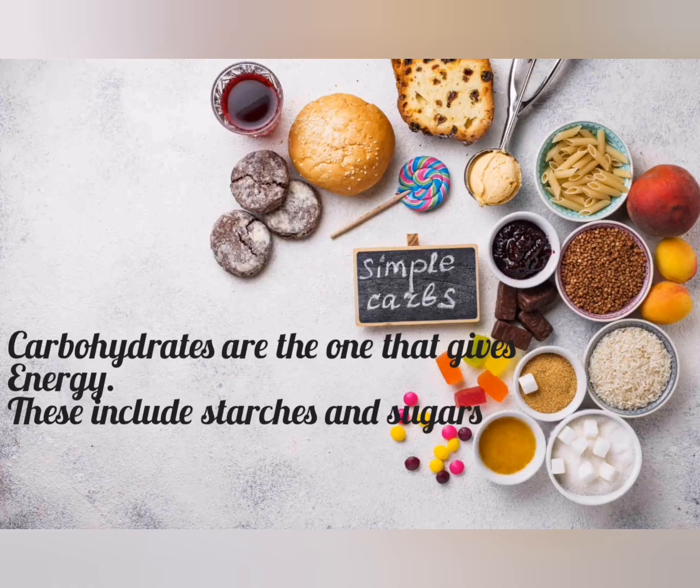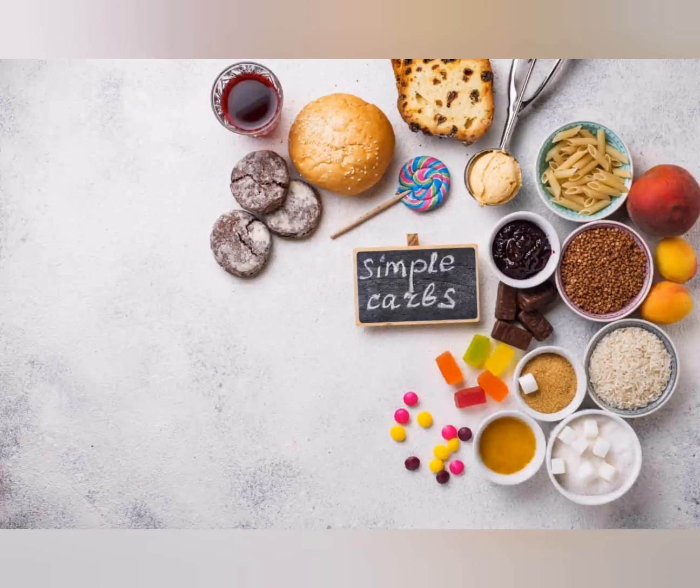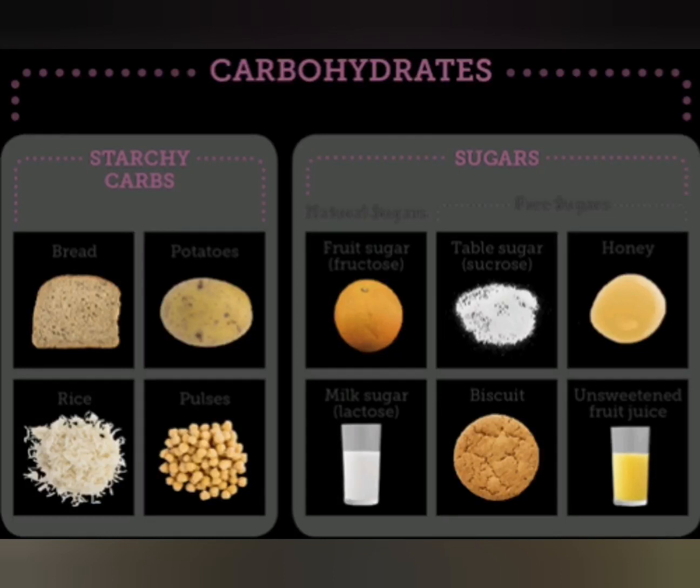First of all, we will see carbohydrates. Carbohydrates, as we all know, are energy giving foods. The foods that give energy are called carbohydrates and they are present in the form of starch and sugar. So let us see what are the starchy foods and what are the sugar foods.